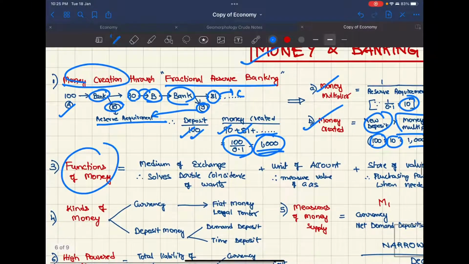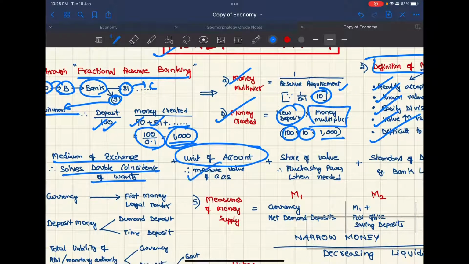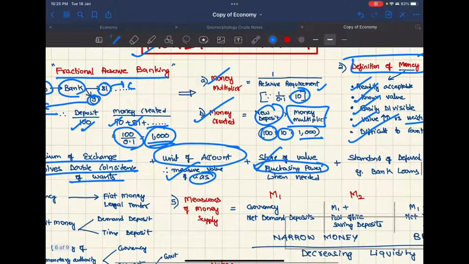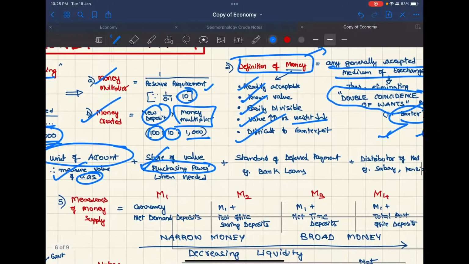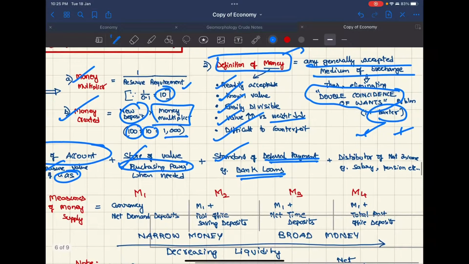Now, what are the functions of money? It is a medium of exchange, therefore it solves the double coincidence of wants problem. It is a unit of account, therefore it can measure the value of goods and services. It is a store of value, therefore your purchasing power can be stored. For example, if you are trading with wheat, your wheat will go bad, so you have to purchase immediately. It is a standard of deferred payment, therefore you can take loans easily. It is a distributor of national income, for example salary and pension.